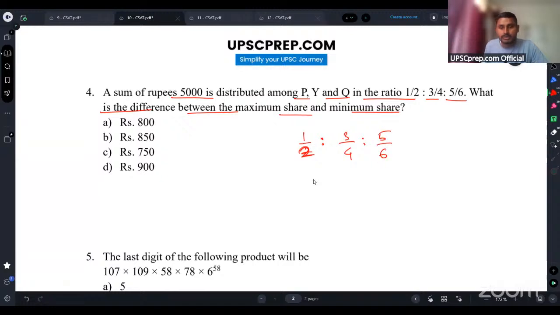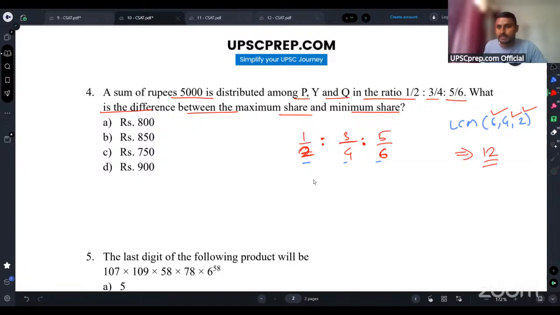Okay, so what we have to do is distribute money in these ratios. As you know guys, when I multiply all the terms in the ratio by any constant, the ratio does not change. So I'll try to eliminate the denominators. For that I'll take the LCM of 6, 4 and 2. What is the LCM of 6, 4 and 2? It is basically 12, because 12 is divisible by 6, 4 and 2, and it is the least such number. That is why we call it LCM, least common multiple.